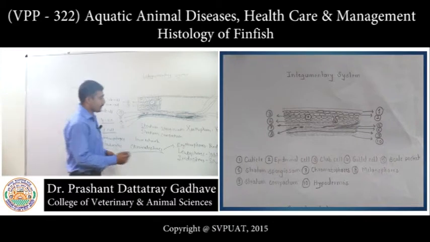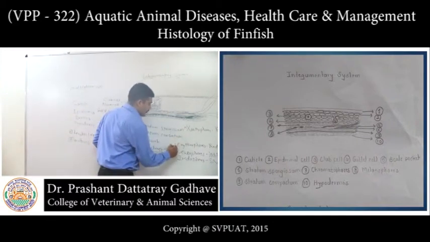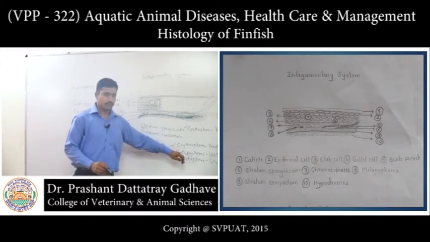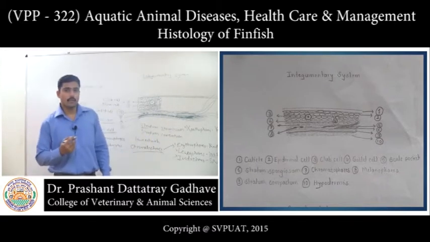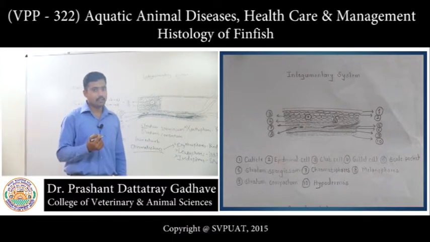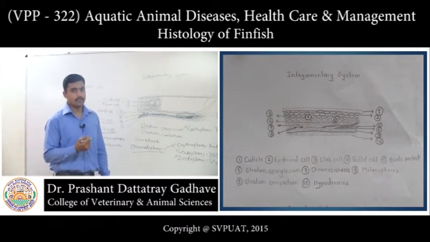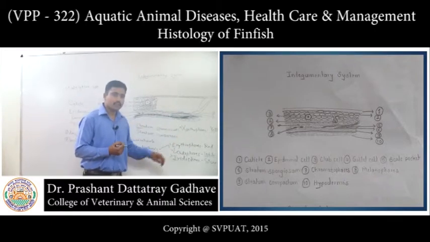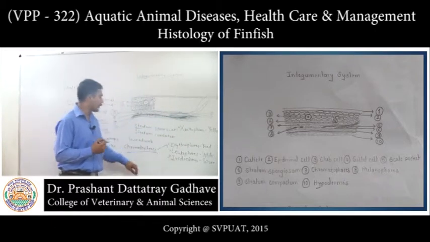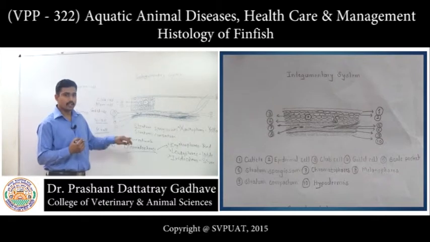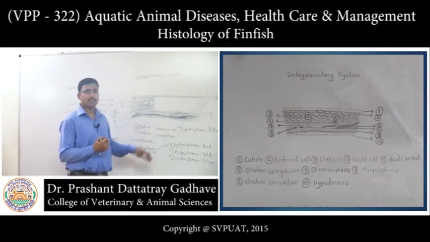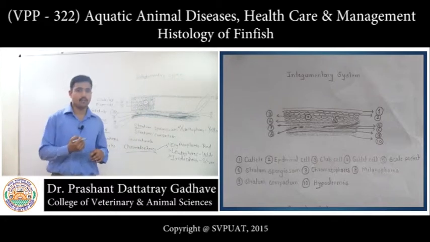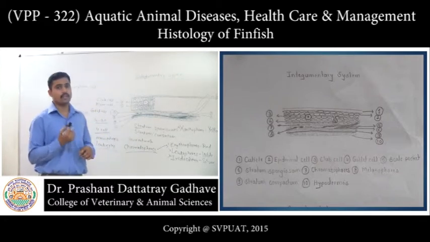Now, if you look at these cells, what is the purpose of these cells? You know, fish have a property to adjust their skin color to that of the environment, right? Now, reflection and absorption of light by these chromatophores will give the fish the ability to adjust its skin color to that of the environment.